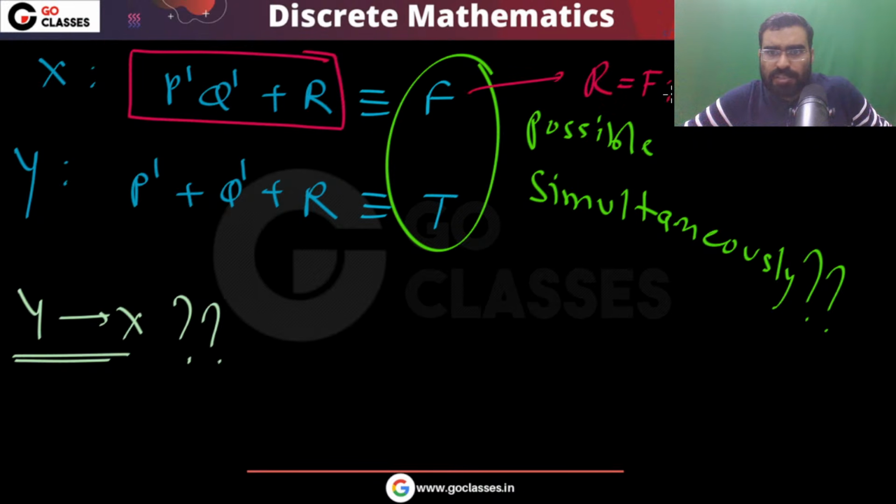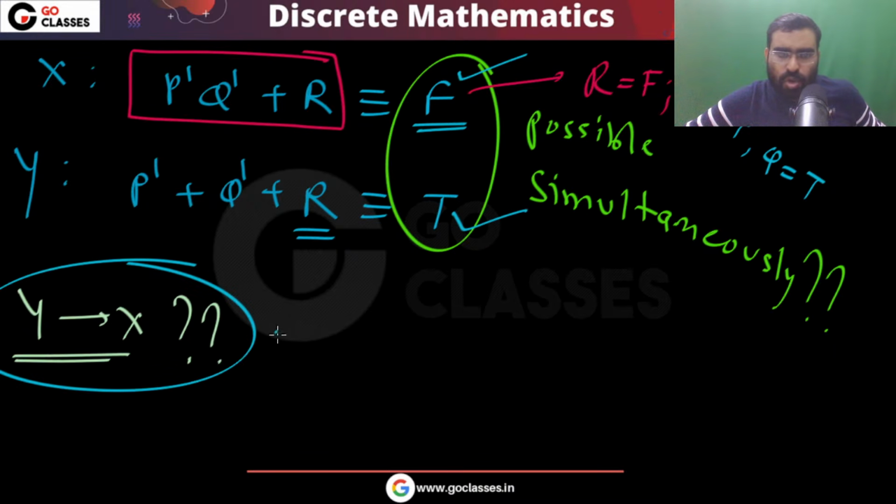And you can see at least one of P, Q must be true. This P or Q must be true if I want to make it false. Now R is false and at least one of them is true. Very simple. Take R false, P true, Q true. Now you can see this will be false, and this will be true.